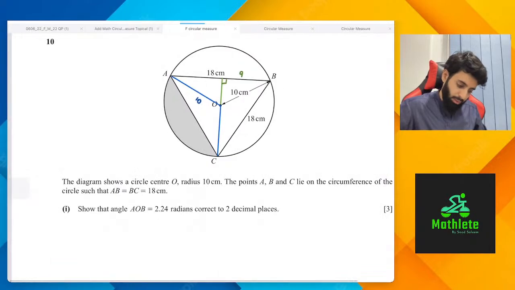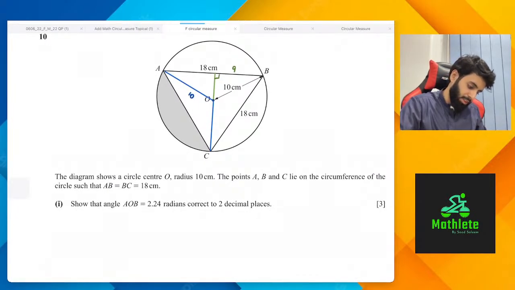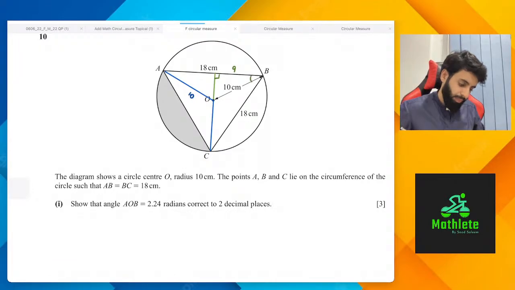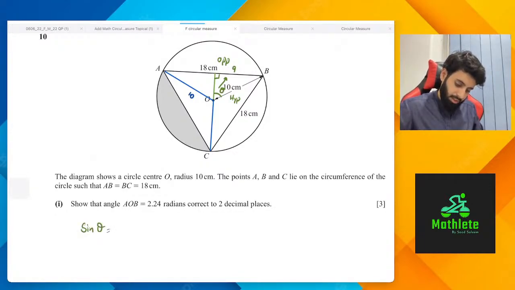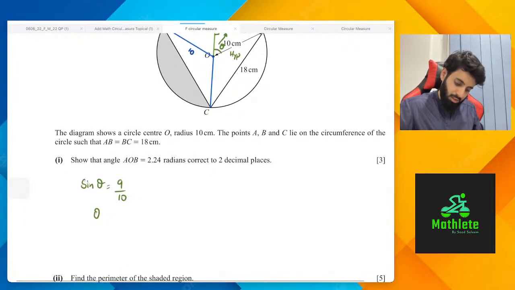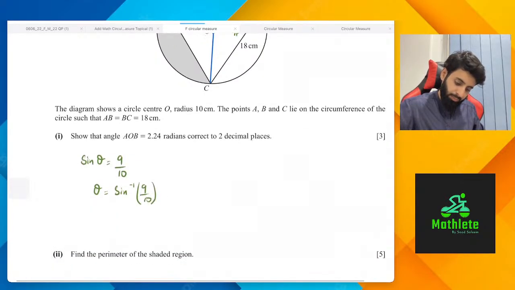So this is the angle that we want, AOB. We have the opposite length, and we have the hypotenuse length. So we can use sine. Let's call this theta. Sine theta is equal to 9 upon 10, so theta is equal to sine inverse of 9 upon 10, and AOB is going to be equal to twice theta.